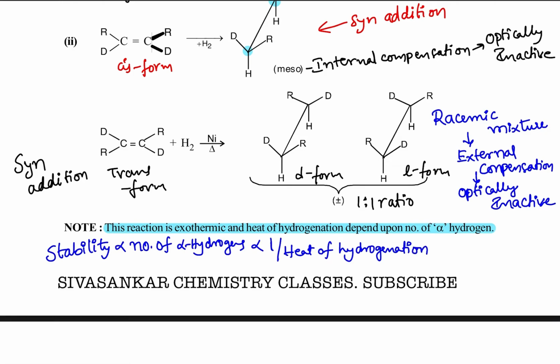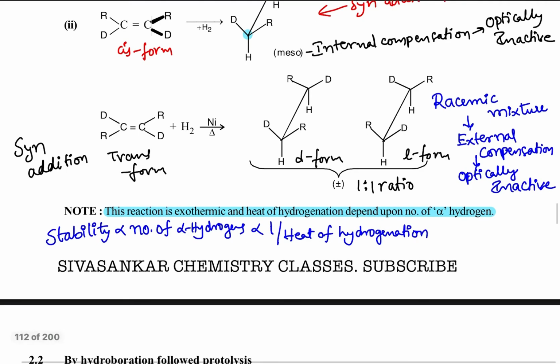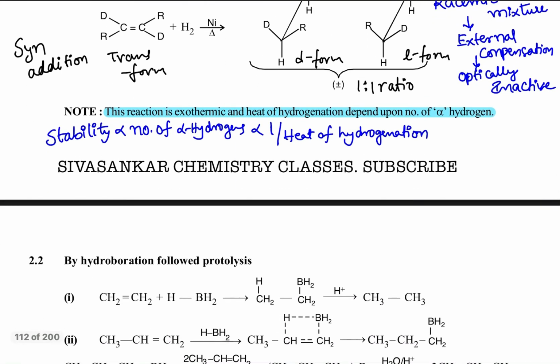That means an alkene having fewer alpha hydrogens is more reactive and has more heat of hydrogenation. Based on that, CH2=CH2 is more reactive than (CH3)2C=C(CH3)2, which has 12 alpha hydrogens.